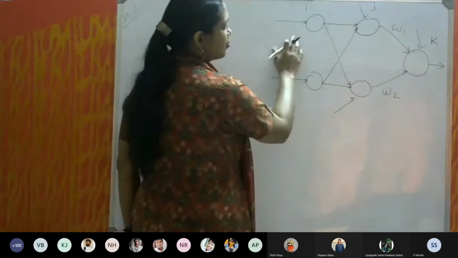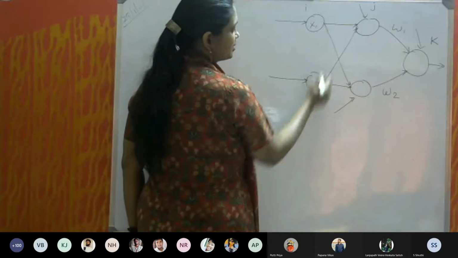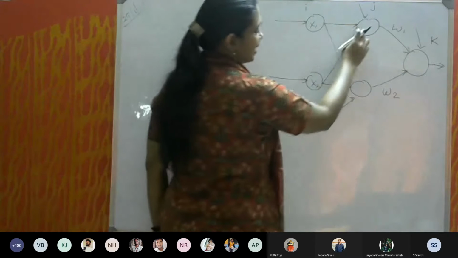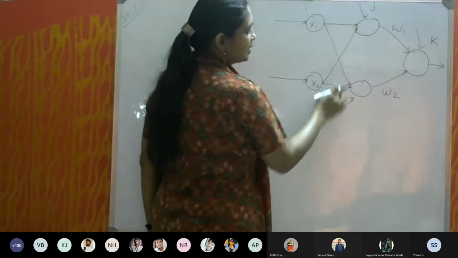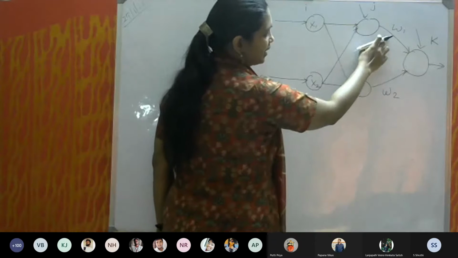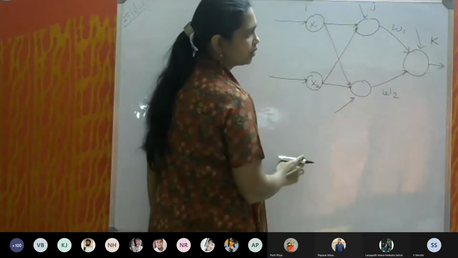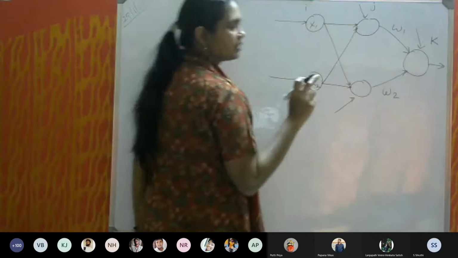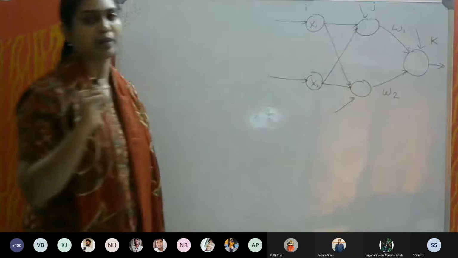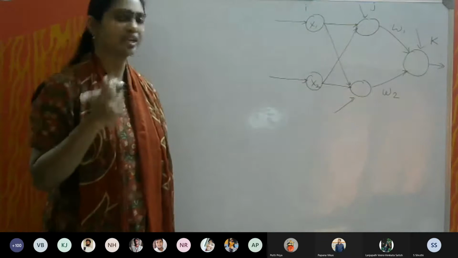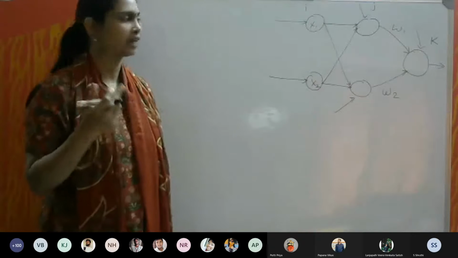Now my inputs are X1 and X2. Now we have to write the weights for all these edges. I have written W1 and W2, and there is a bias whose input is always 1. Remember, for a back propagation network, the input for bias is always 1. Only its weight we have to calculate.